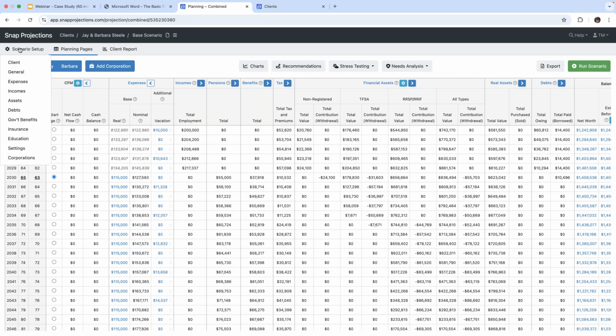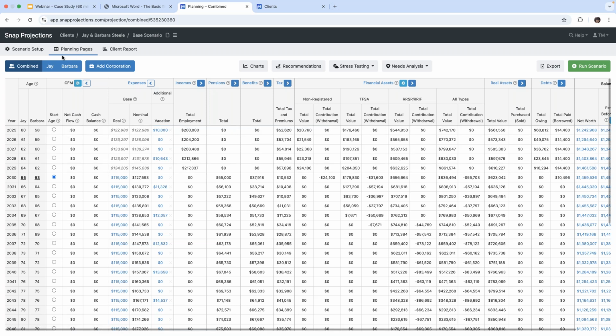The next level menu. So basically, Snap is comprised of 3 parts. So we have the scenario setup, which we've just completed, and really only takes 5 minutes if you have all the information in front of you. Then we've got our planning pages, which you can see here, and we actually have 3 planning pages.